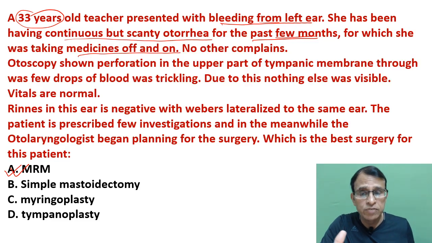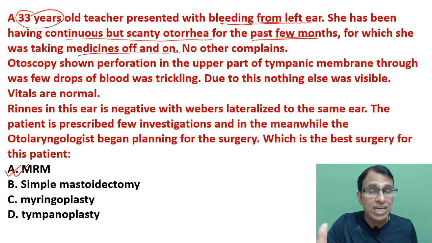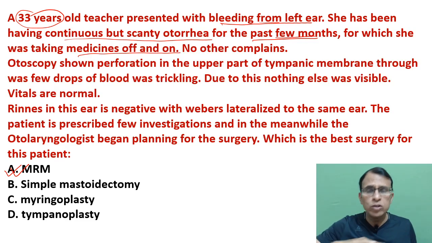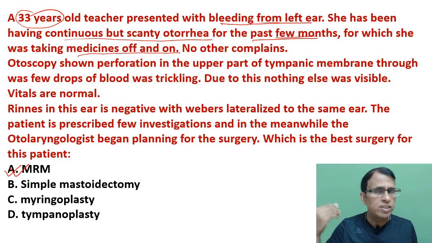Now we don't know if it is safe or unsafe, but most probably it is unsafe, because she was having continuous and scanty discharge. This is very typical of unsafe CSOM. And because the discharge is very little, scanty, the patients are usually not bothered. That's why they don't take a proper treatment. They take medicines off and on, and that's why it is still progressive. And now she started having bleeding.